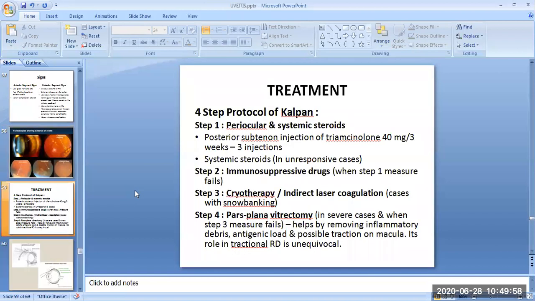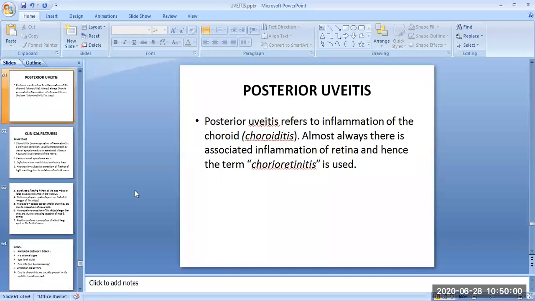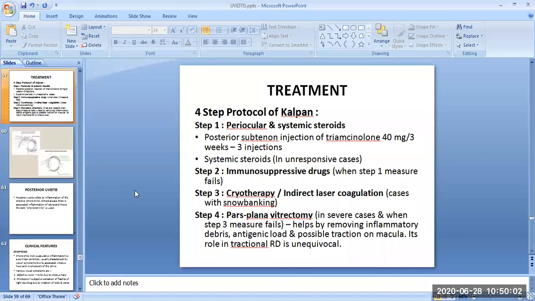Then we come to the treatment plan of intermediate uveitis. There is a four-step protocol of Kaplan. Step one: periocular and systemic steroids are given. Posterior subtenon injection of triamcinolone 40 milligram is given over 3 weeks. Three injections are given, and systemic steroids are given in unresponsive cases.